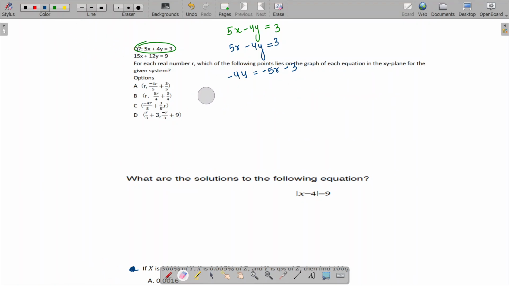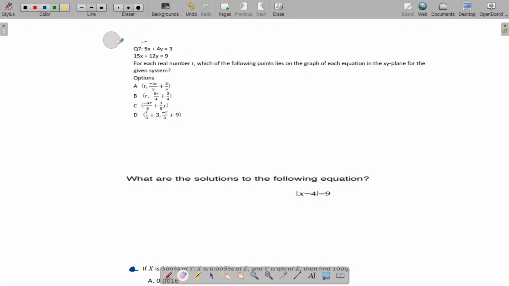Come to the next one. If I put x equals r here, am I getting the y value as 5r over 4 plus 3 over 4? Yes, that means option B is correct, right? Understand, we haven't used Desmos here. We could even use Desmos here, we just have to replace r with 1. But I think this question could easily be done without Desmos. If you have any other method to do it, please do let me know in the comment section.